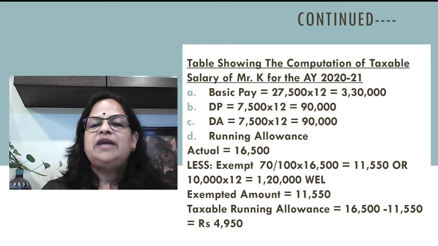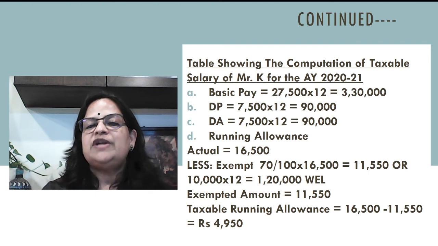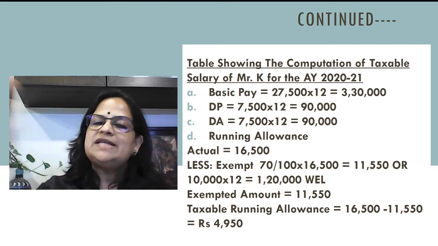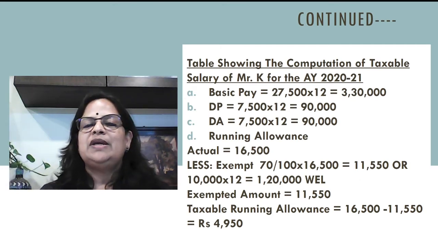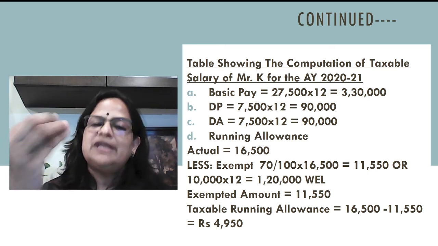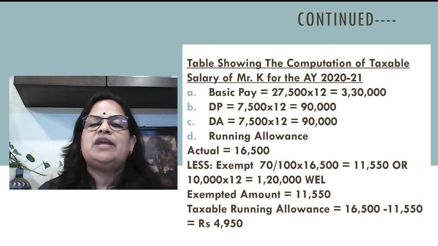So basic pay 27,500 into 12, 3,30,000. Dearness allowance 7,500 into 12, 90,000. All taxable things we have to take for gross salary. DA is not included for HRA computation. The reason is it is not entering into retirement benefits.